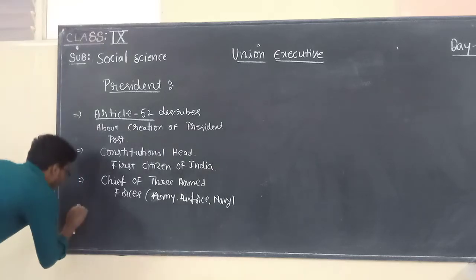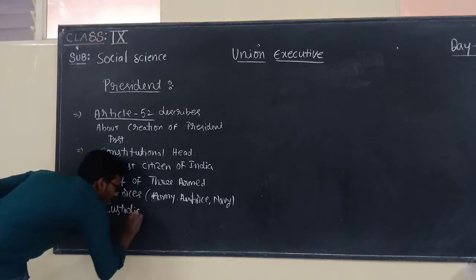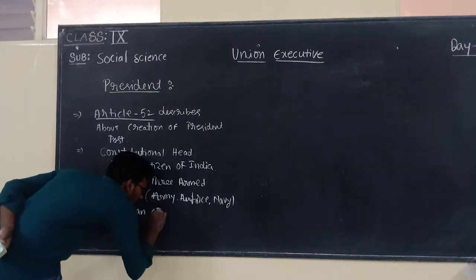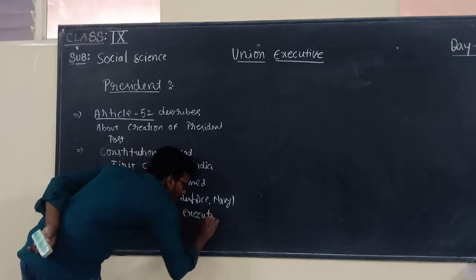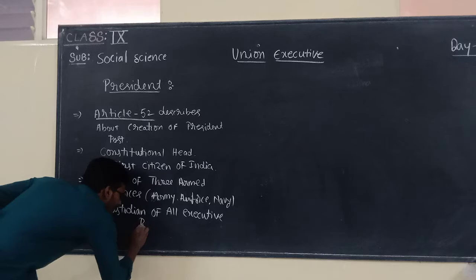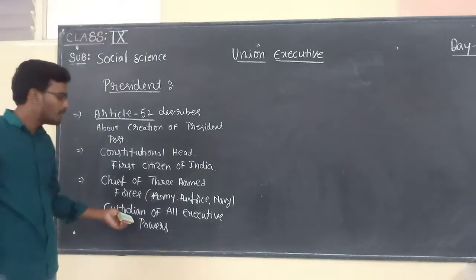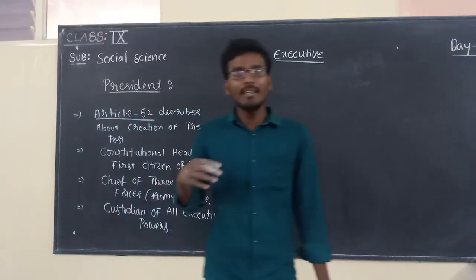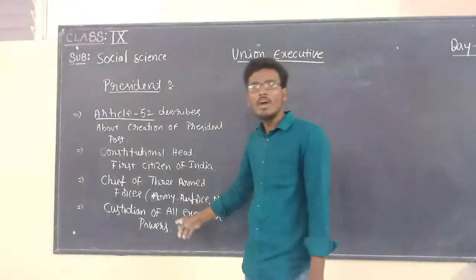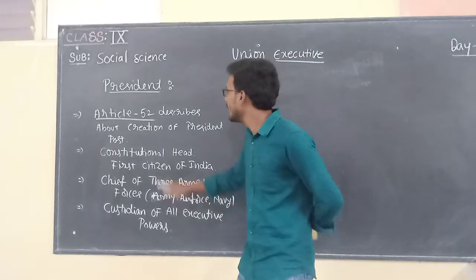And moreover, he is a custodian of all executive powers. So custodian means what? The person who is looking into. So president is a person always looking into all executive powers. Children, listen to the points carefully here.